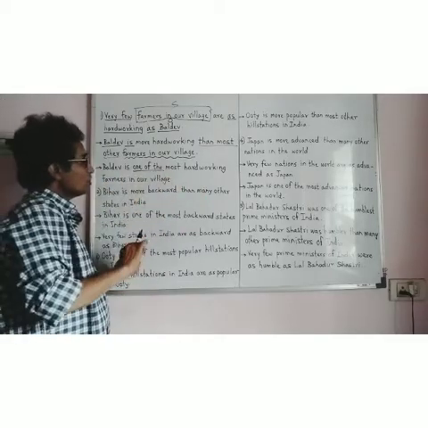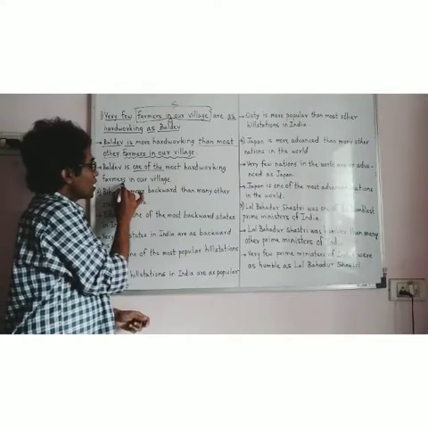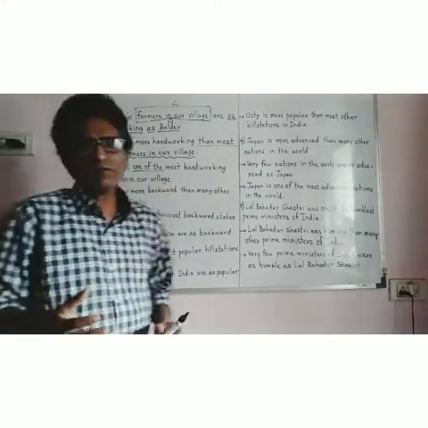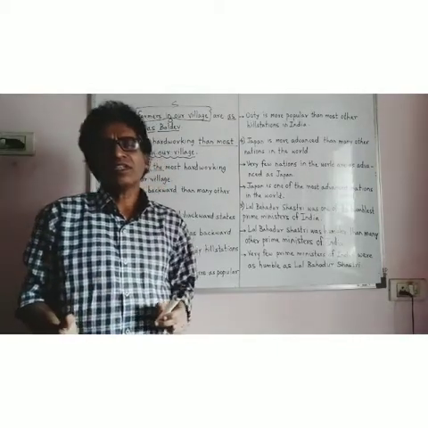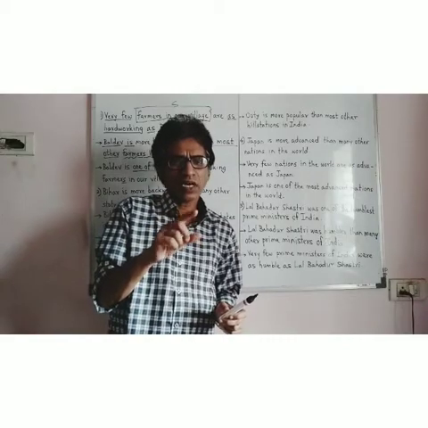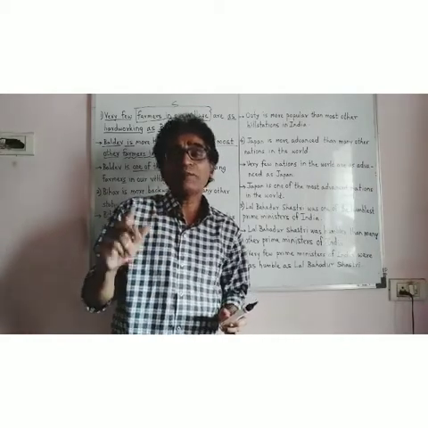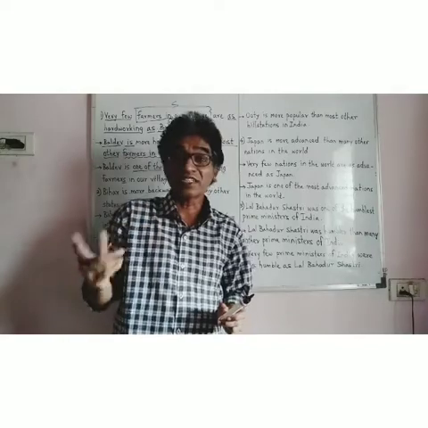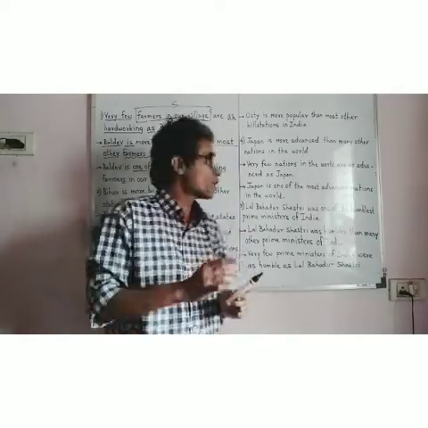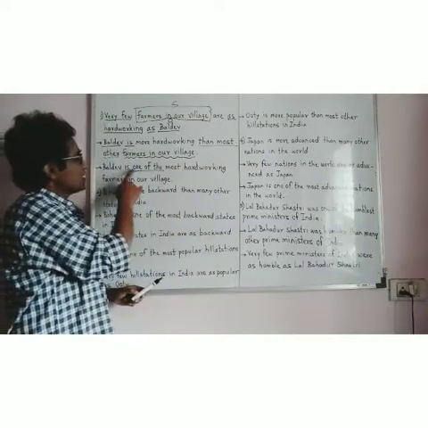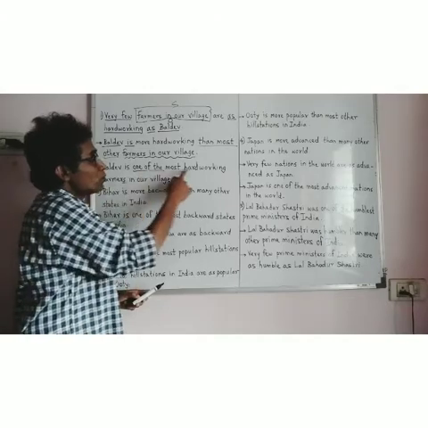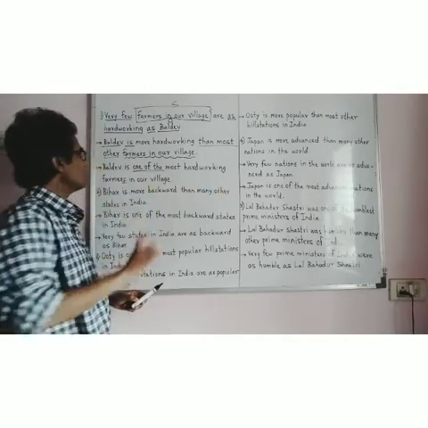One of the most hard-working farmers. After one of, it is found that some people use a singular noun. After one of my best friend, they say, instead of one of my best friends. So after one of, a plural noun must come, like here. One of the most hard-working farmers in our village.